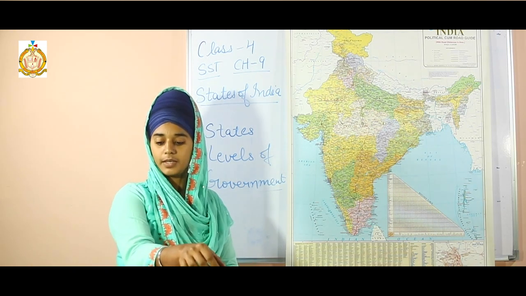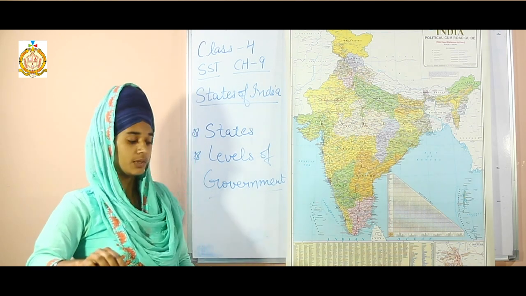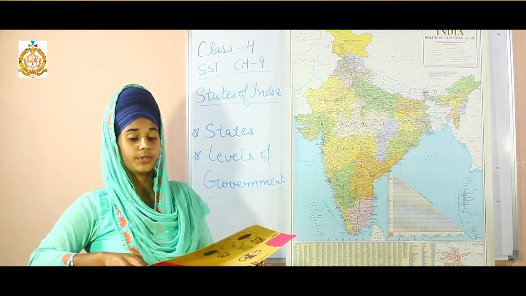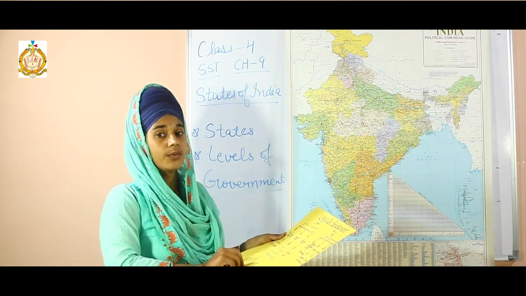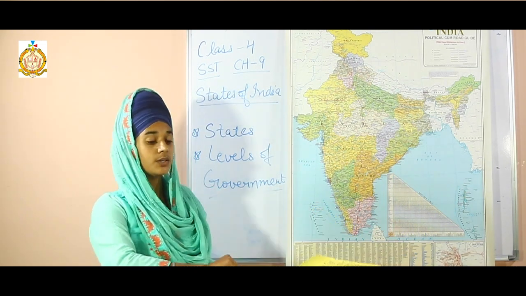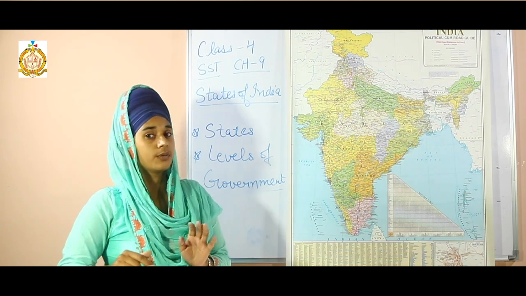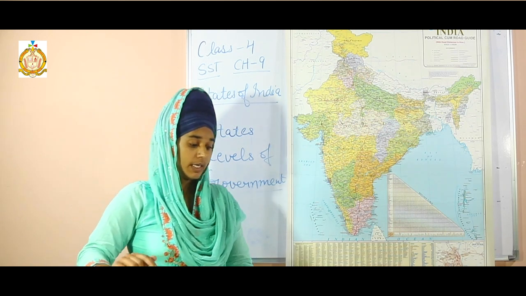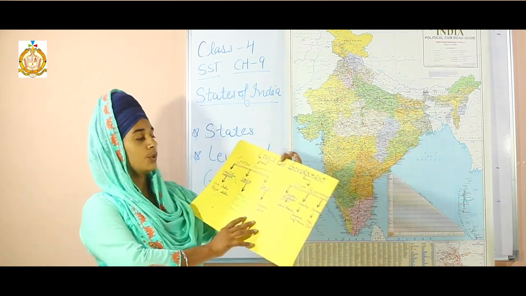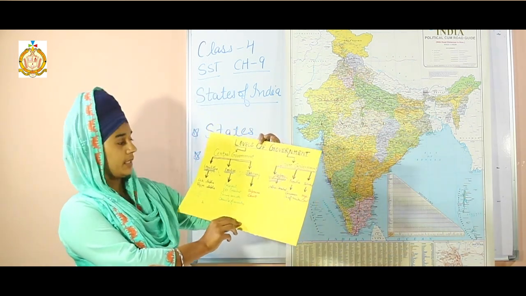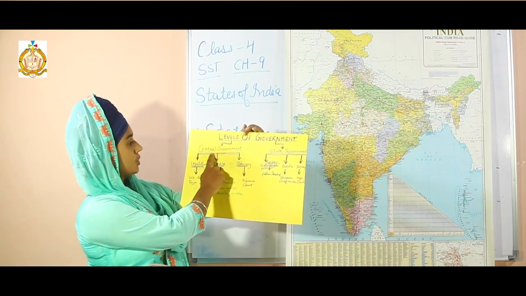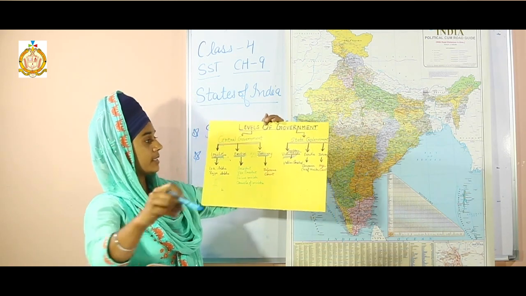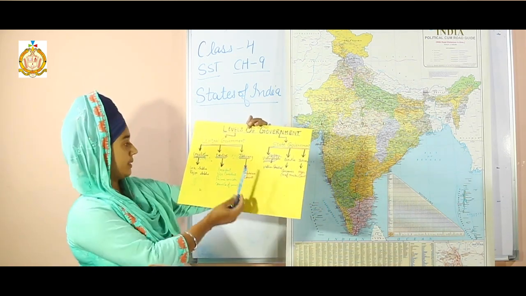Okay. Next is levels of the government. Students, as we know, India is a very vast country and it is not possible for one government to control the whole country. So, India is divided into 2 levels of government. There are mainly 2 governments. First is the central government and the second is the state government.